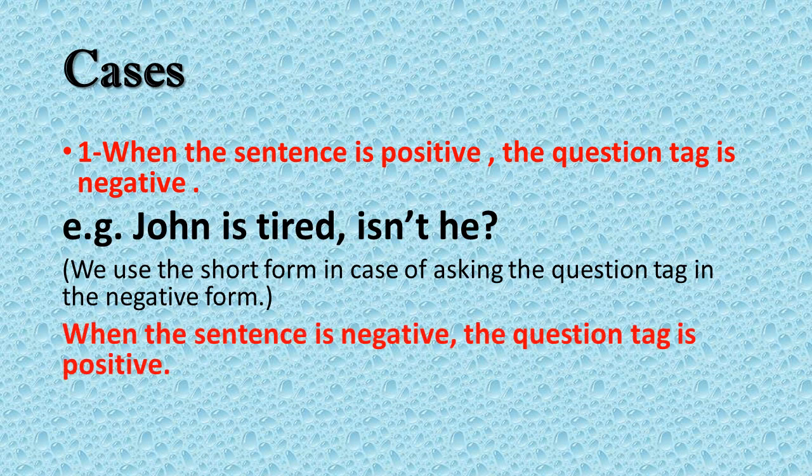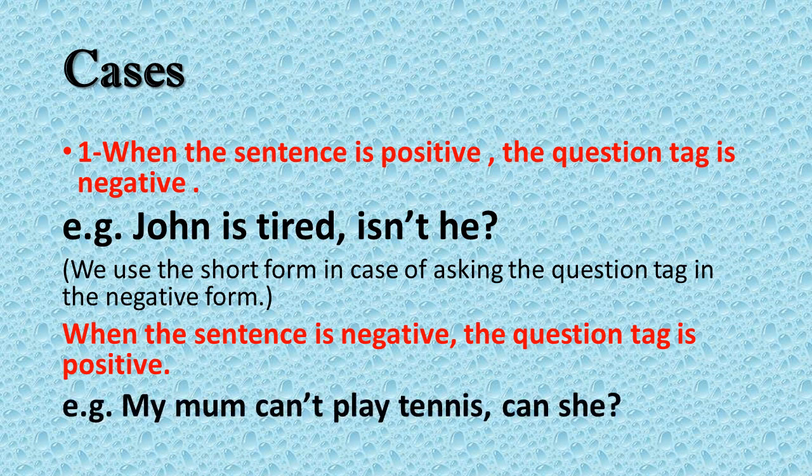Again, what if the sentence is negative? The question tag is going to be the exact opposite, which is the positive form. Like, my mom can't play tennis. This is a negative sentence, I'm using not. So the question tag will be, can she? I'm using the helping verb can and the pronoun she instead of mom. So again, my mom can't play tennis, can she?